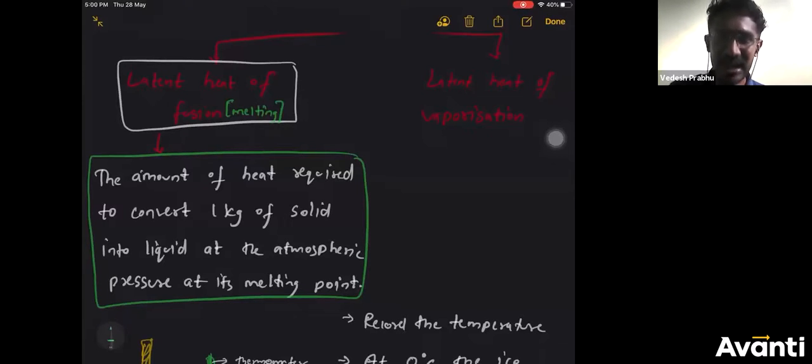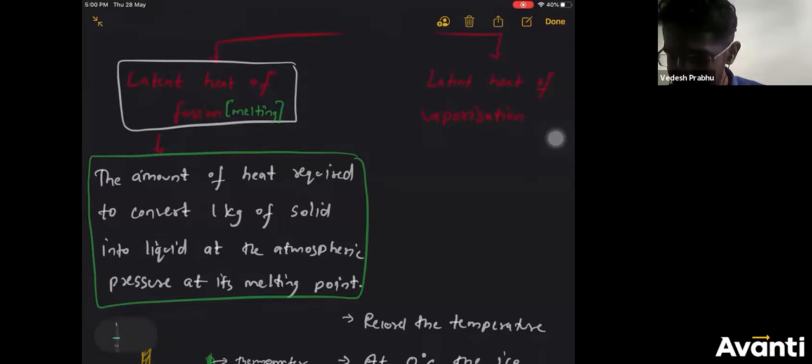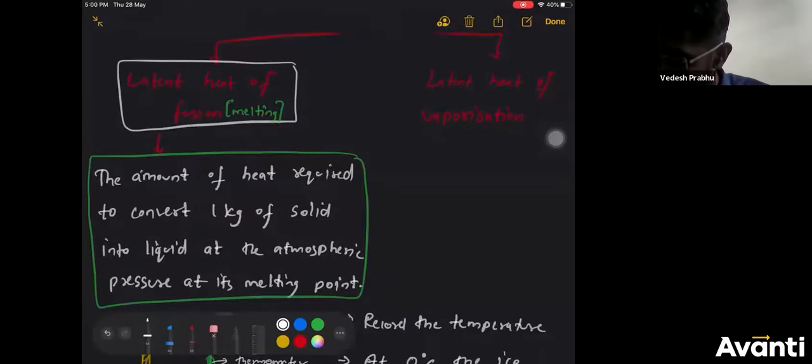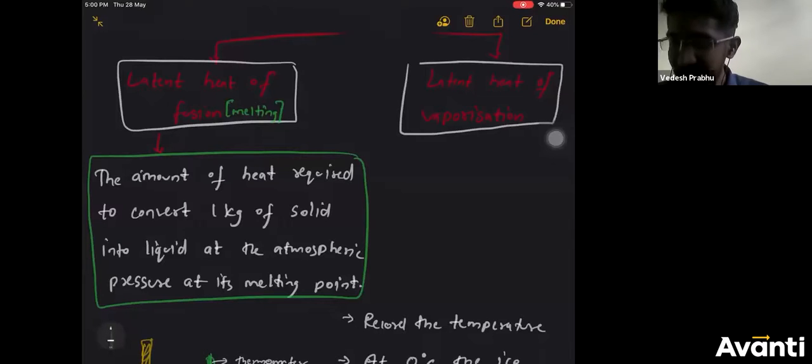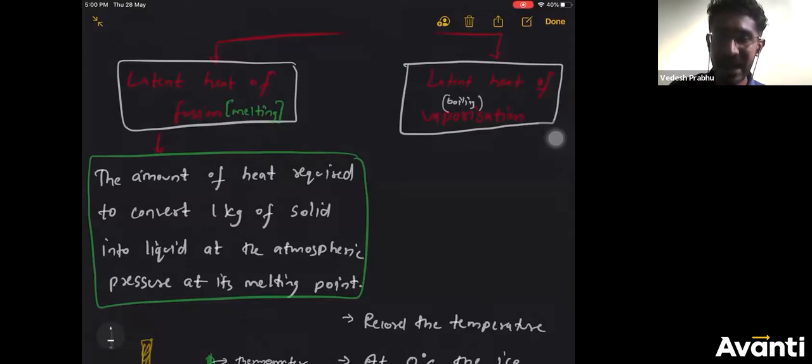Just like we have latent heat of fusion, in the same way, we also have latent heat of vaporization, which is for boiling, when the liquid gets converted into gas.